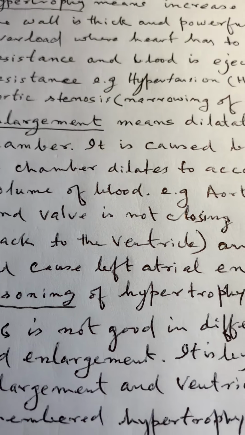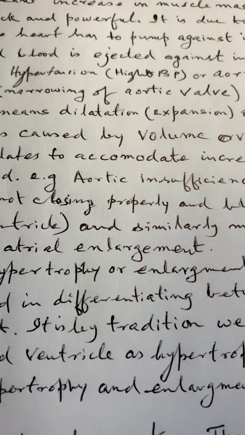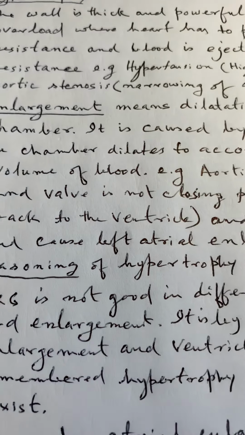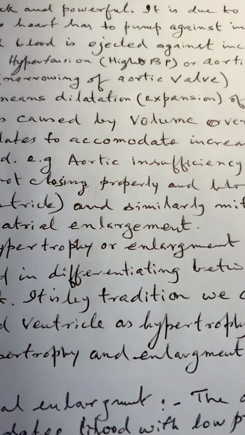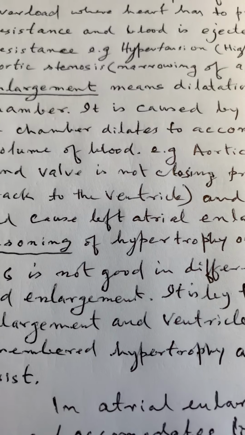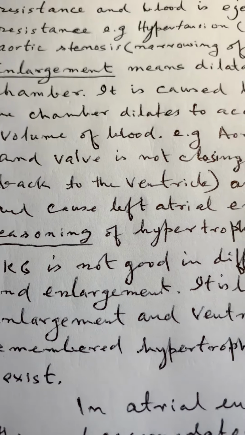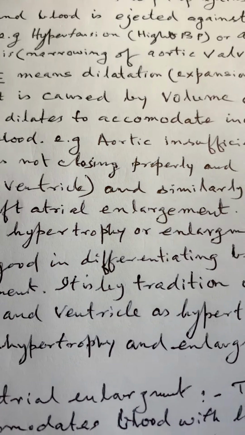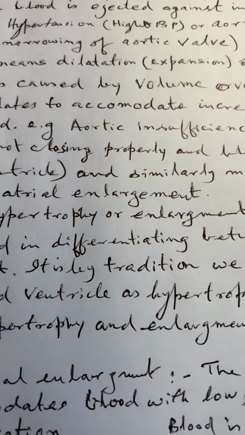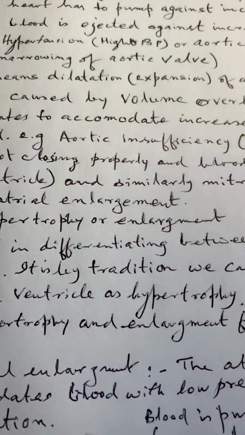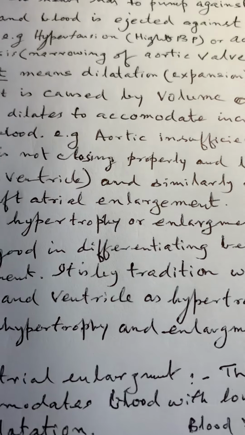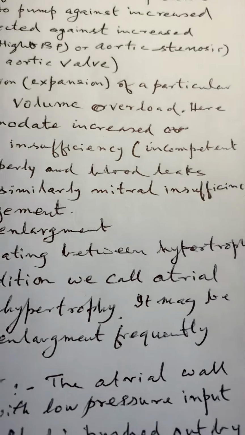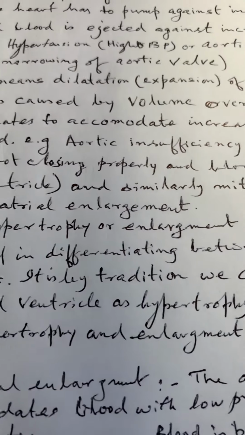and where the heart has to pump against increased resistance, and blood is ejected against increased pressure. For example, hypertension. When there is high blood pressure, the resistance of blood flow is high in the aorta and arteries, so the blood pressure becomes raised. So this resistance will cause hypertrophy of the left ventricle, and also similarly can be seen in aortic stenosis when